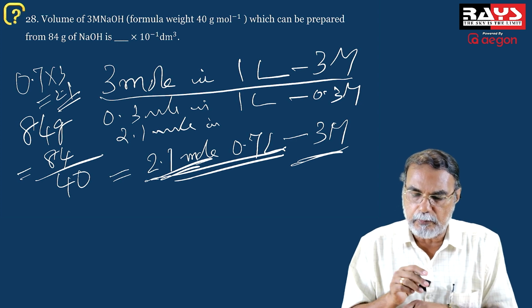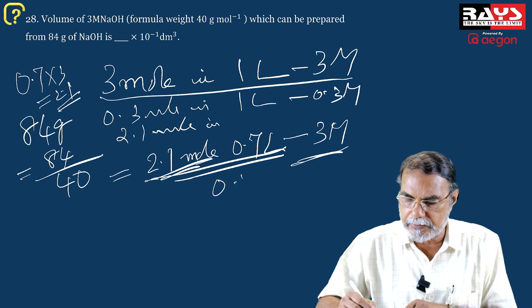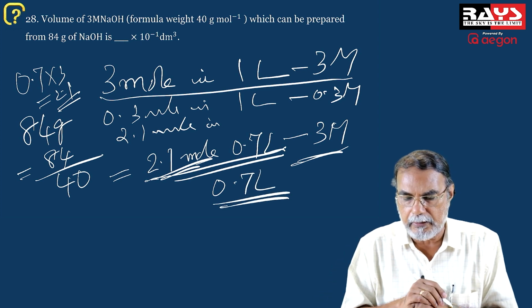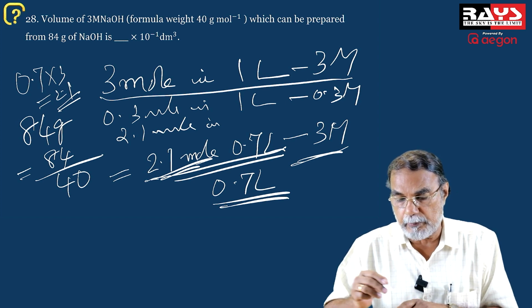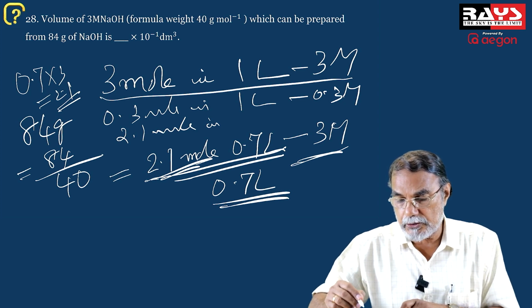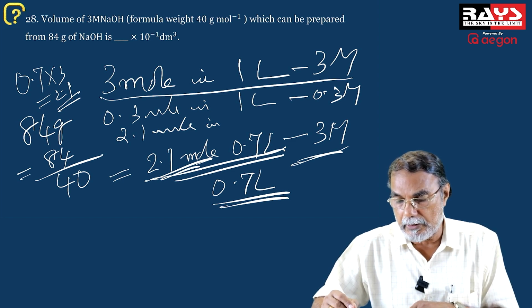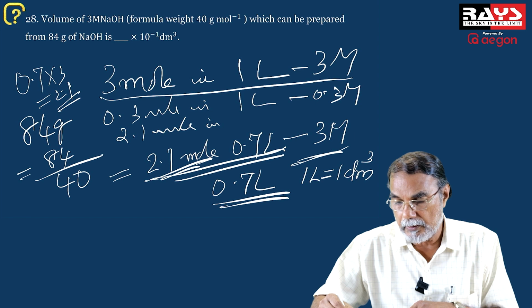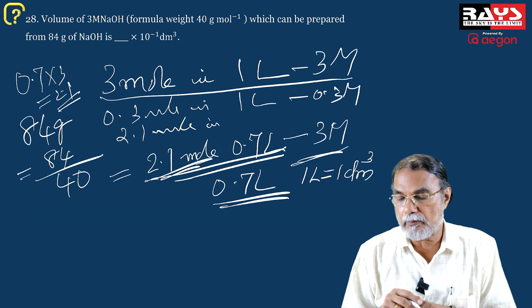So what's the question? Volume of 3 molar NaOH which can be prepared from 84 gram of NaOH is 0.7 liter. You can prepare 0.7 liter only, because it's only 2.1 mole you have. And 1 liter is equal to 1 dm cube; 1 liter is 1000 cm cube, and 1000 cm cube is equal to 1 dm cube.